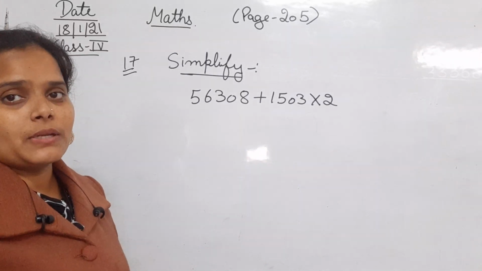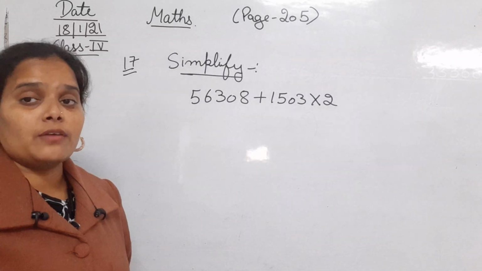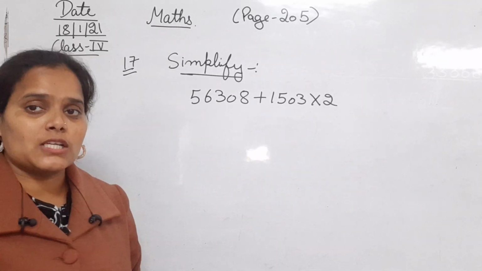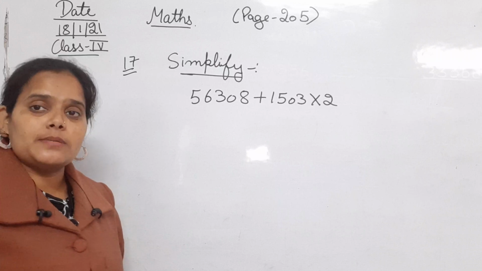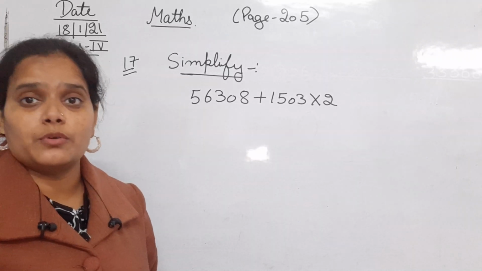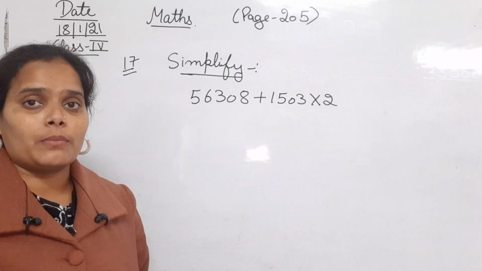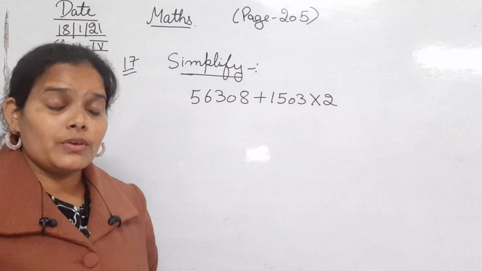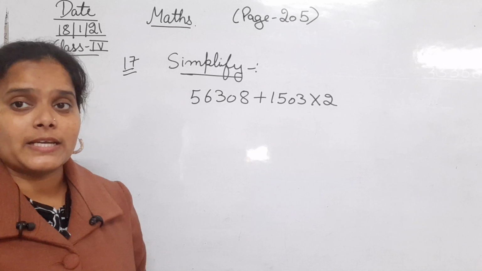So what is simplify? That means by following the DMAS. Okay, in class 4 you are having only the DMAS rule. देखिए वैसे तो होता है BODMAS. If you remember we have done the BODMAS by doing the calculation.